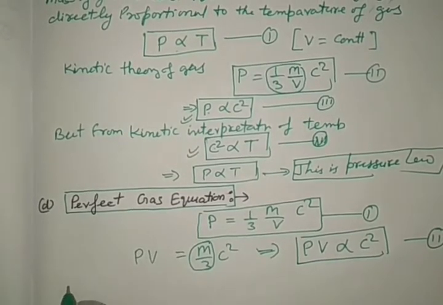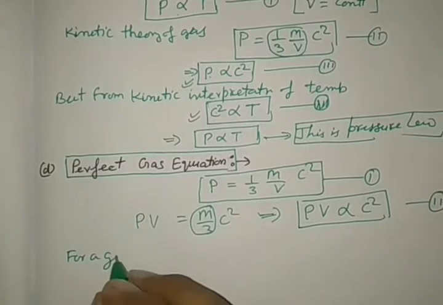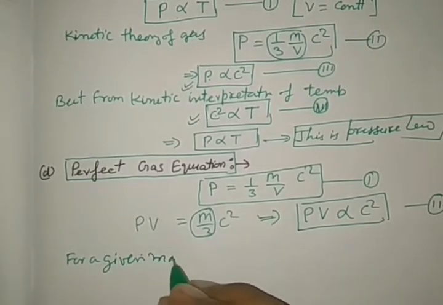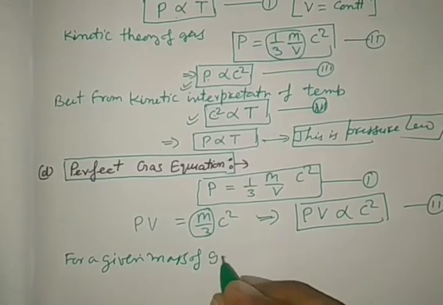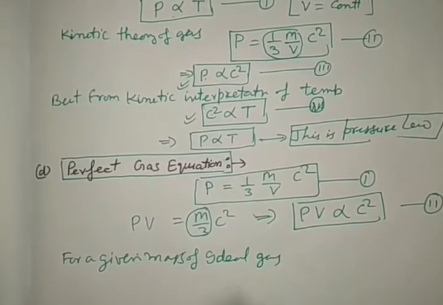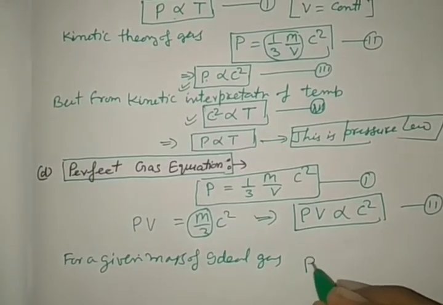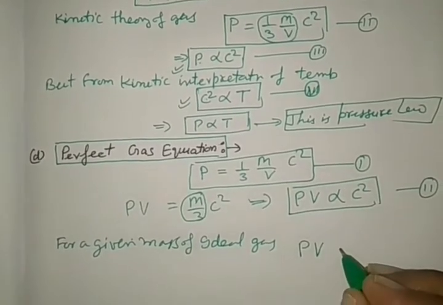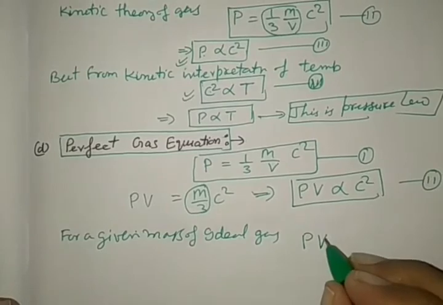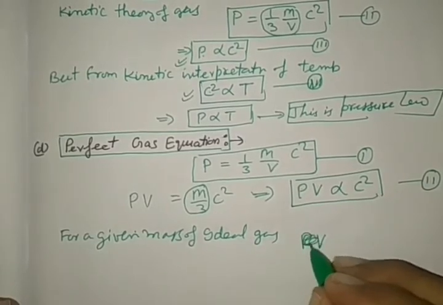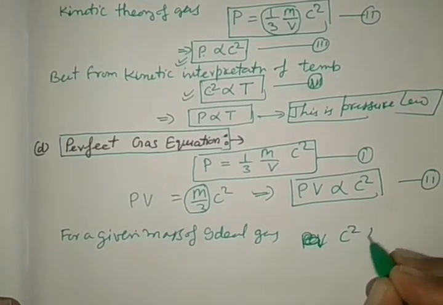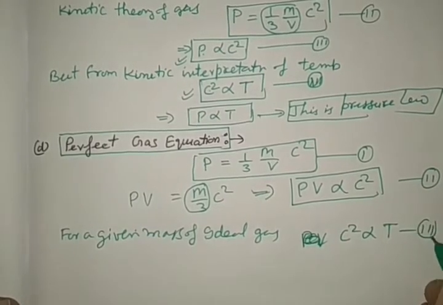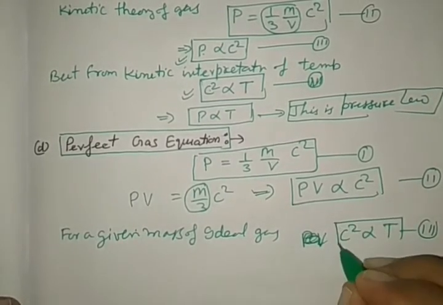And we know that for a given mass of ideal gas, this c square is also proportional to T. This is equation number 3. Right?